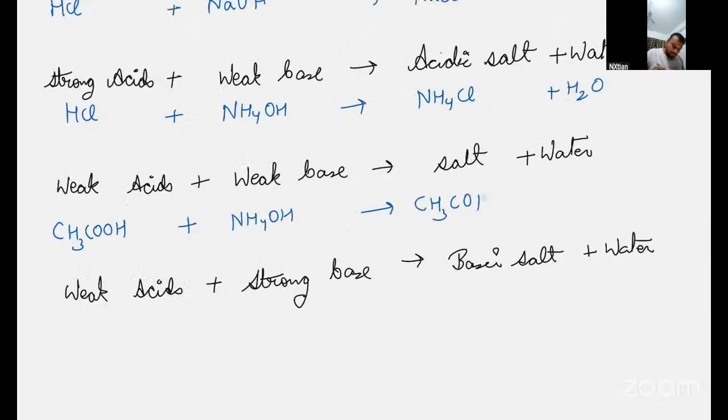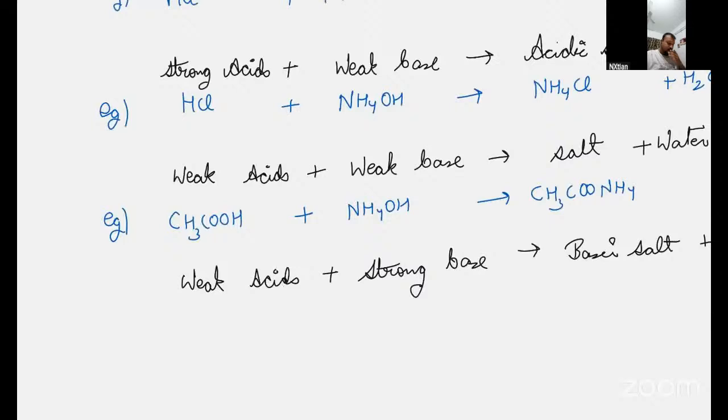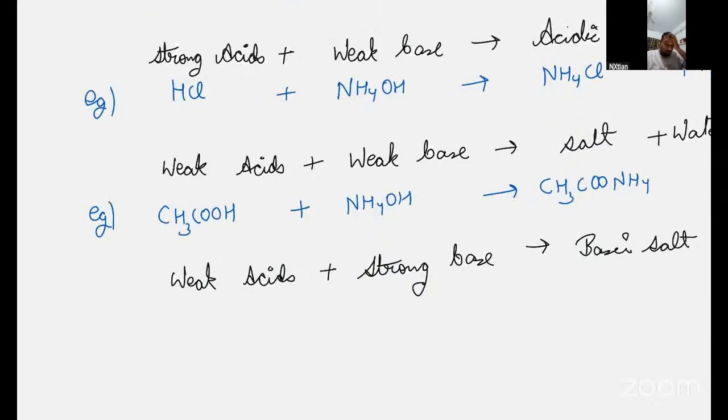Sir, the valency of acetate is minus or plus? The valency of acetate is -1.